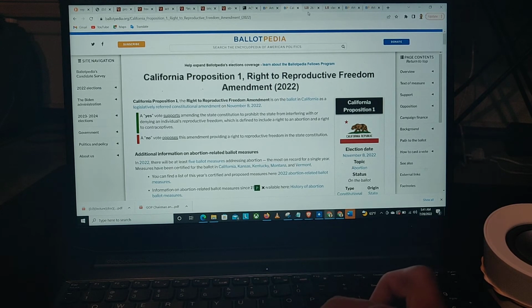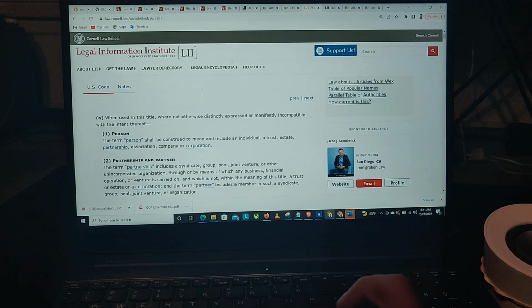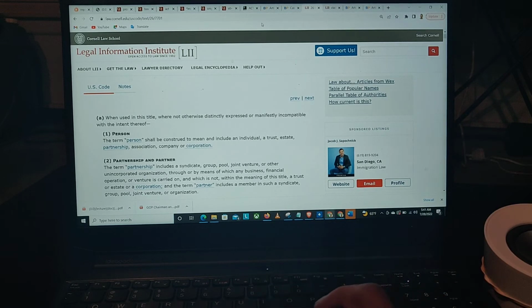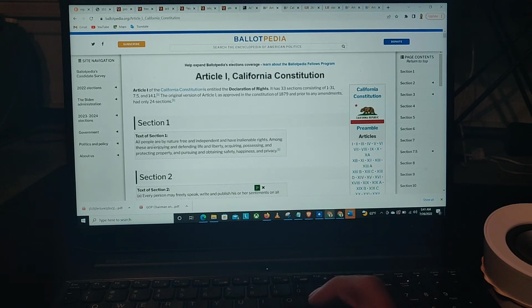So remember what I said? We all know what a person is, so here's what a person is. The term person shall be construed to mean and include an individual, a trust, estate, partnership, association, company, or corporation, right? So a person is very different from right here, people. Right? A person is not real. A person is fiction, right? It is not real, right?